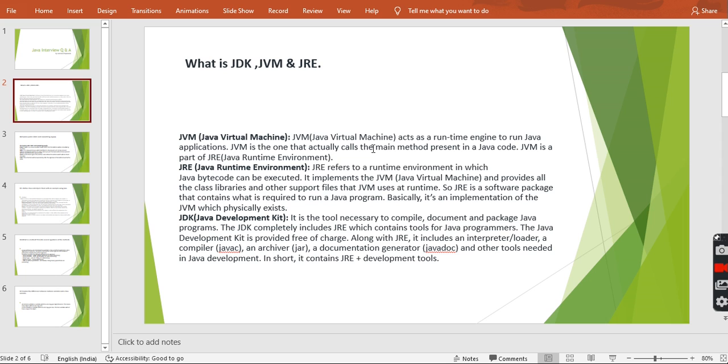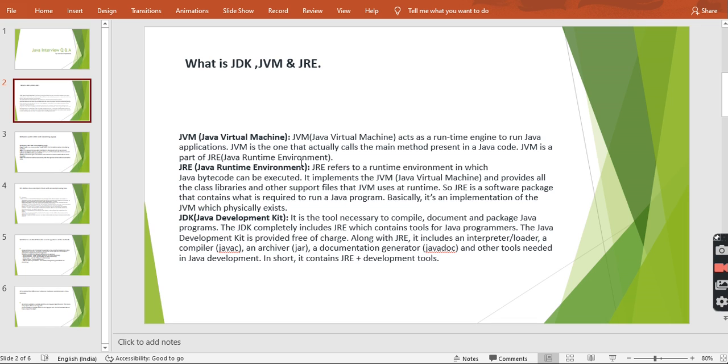Internally, once we install the JDK, the complete kit comes along with the JVM and JRE. It will call the main method, and JVM is a part of the JRE. And JRE, I can say, is the runtime environment. So JRE is a runtime environment where Java bytecode executes. As I explained earlier about the bytecode.